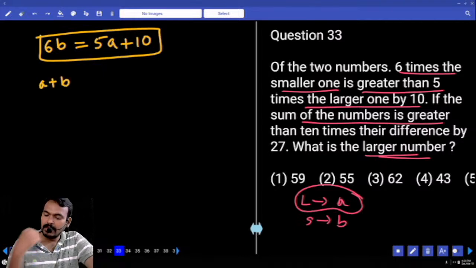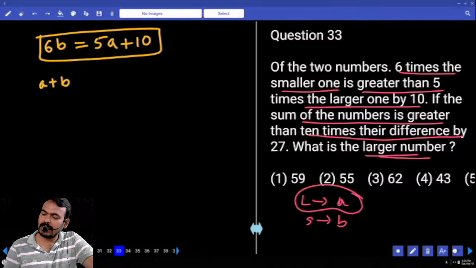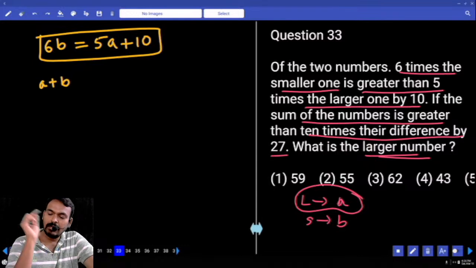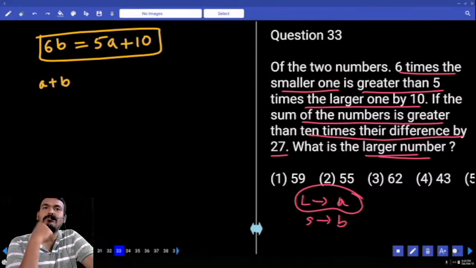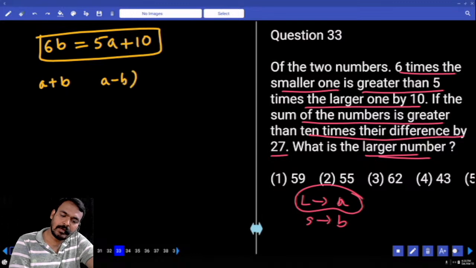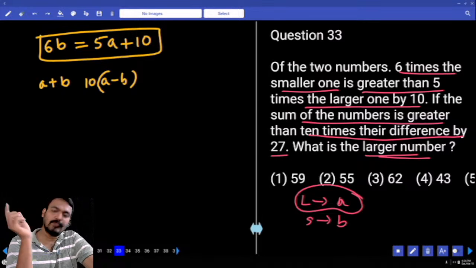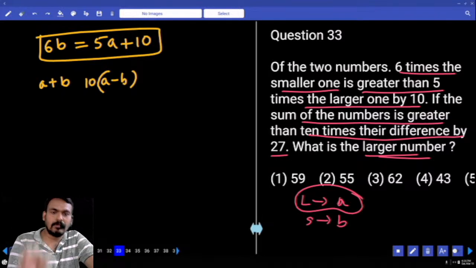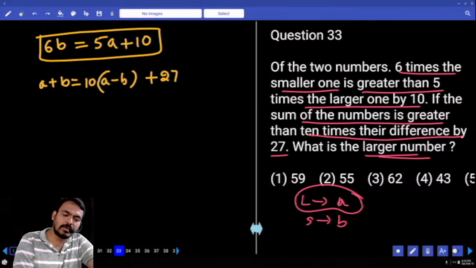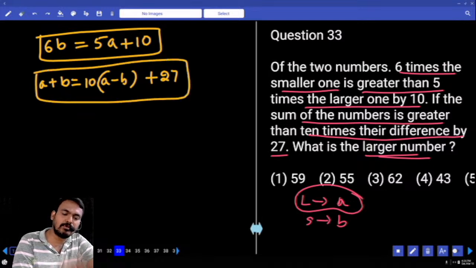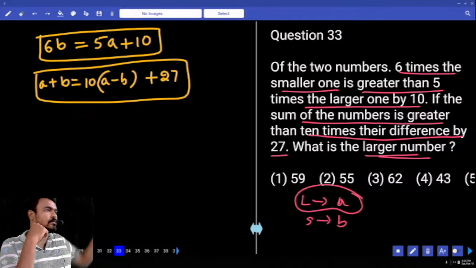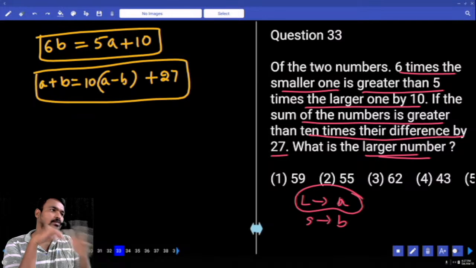Now the second condition. If the sum of the numbers means a plus b, or not? A plus b is greater than 10 times their difference by how much? 27. 10 times their difference means what is the difference between those two numbers? A minus b, or not? A minus b. 10 times of their difference is taken, and how much greater? 27 greater, plus 27 or minus 27? Plus 27. A plus b equals 10 times of which one? 10 times a minus b plus 27. How many linear equations? 2 linear equations, or not? Solving those 2 linear equations, we get the individual values of a and b, or not?